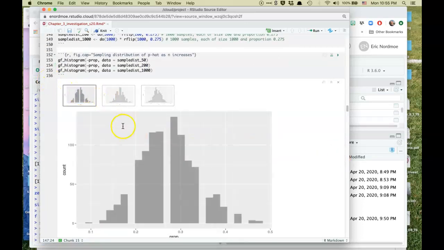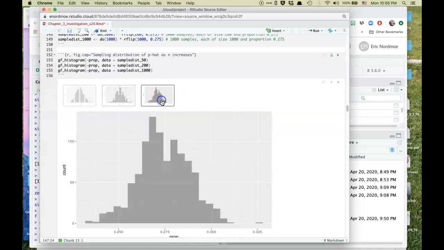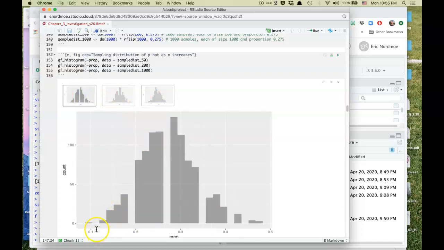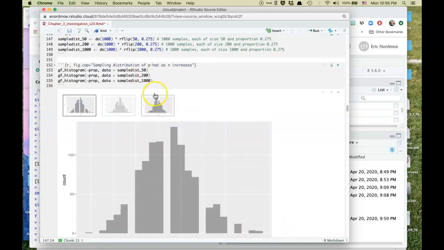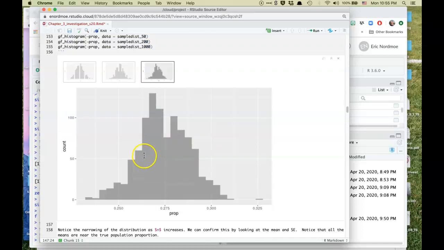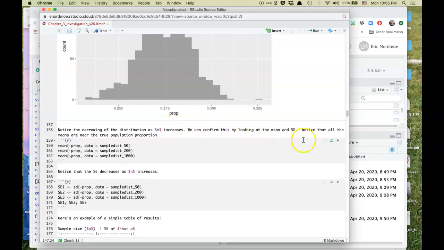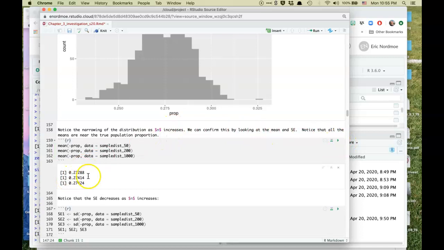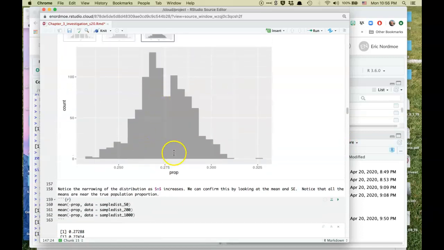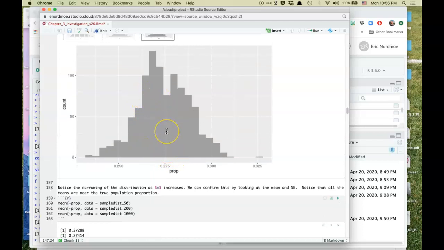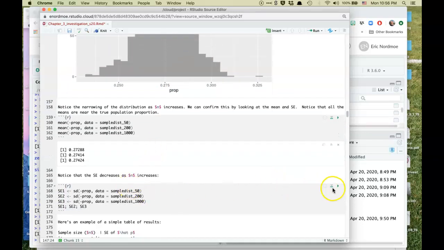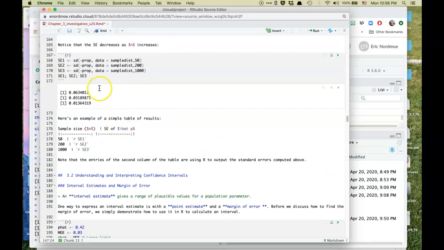So let's go ahead and run that, create our data sets, and now we're going to graph them. So we see the variability in the values for the various sample sizes. And if you look at the scale, you'll notice that here we're getting between 0.1 and 0.5 with samples of 50. By the time we get to samples of 1,000, the variability is much less than that. And that's what we would have predicted. Now we can also check that the mean doesn't change much. On average, in all of these cases, we're centered around the target, the 0.275, but what's changing is the standard error, the variability of our estimates. And it goes from 0.06 to 0.03 to 0.01.